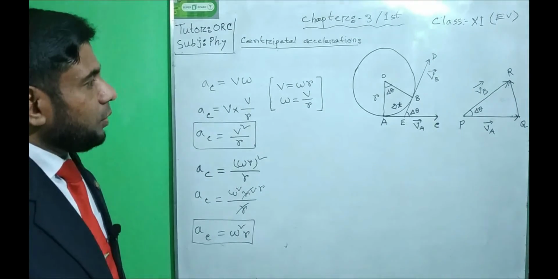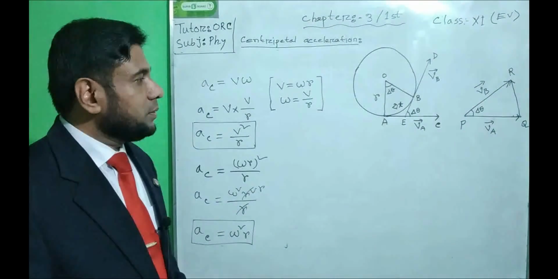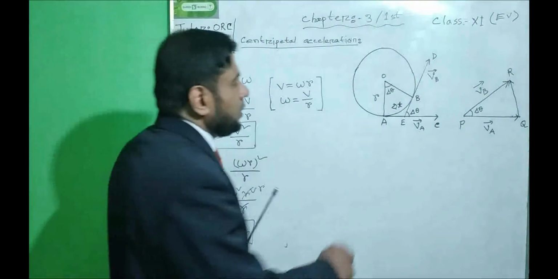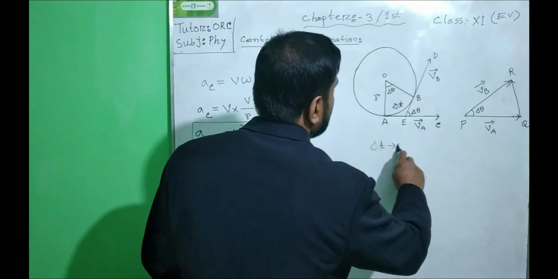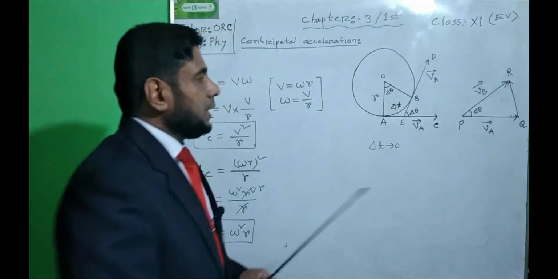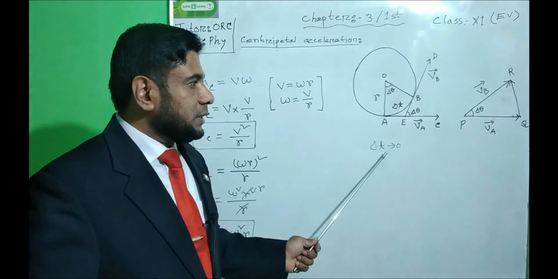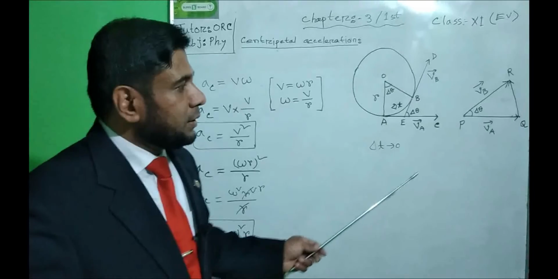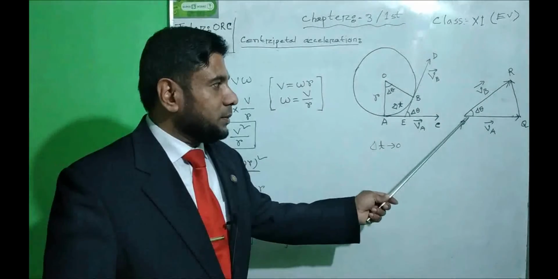Now, why is this acceleration called the centripetal acceleration? As here we have taken the time duration delta t tends to 0, the value of the angle delta theta must be very small.